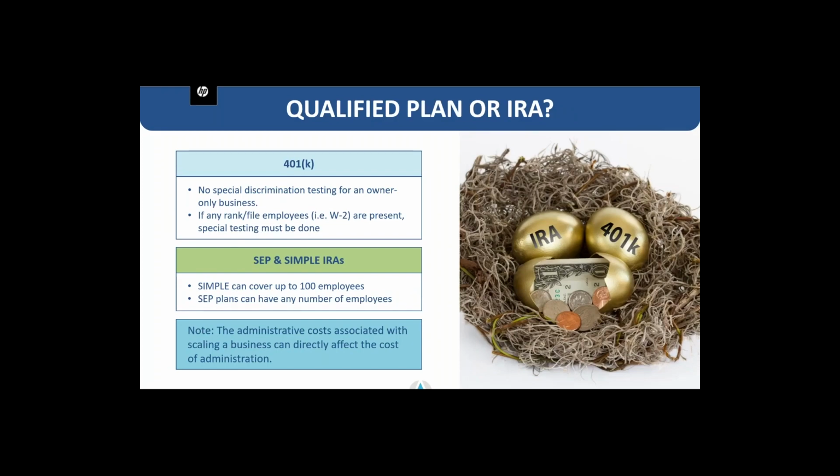Now, it's important to understand that there are many different types of retirement vessels that you can choose, and choosing a qualified plan or an IRA is going to be a very large decision to make. Now, some of the points to take away in choosing the plans are as follows. With a 401k, there is no special discrimination testing for an owner only business, meaning that you do not need to employ third party auditing to ensure that all participants are being treated equally and the plan is being equally and equitably offered to all eligible employees.